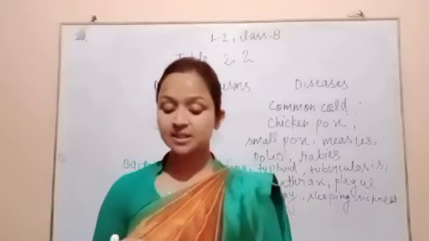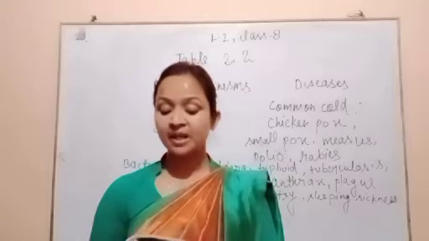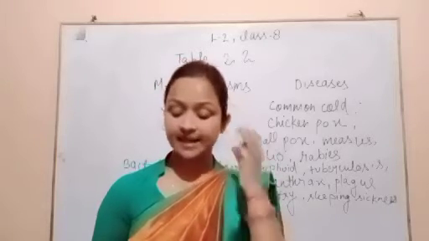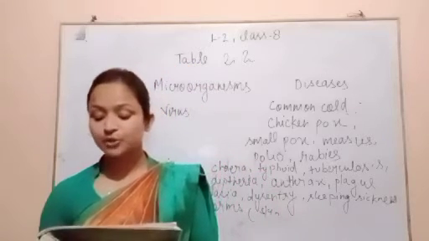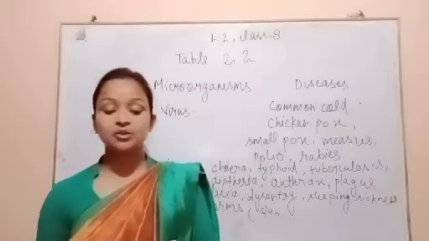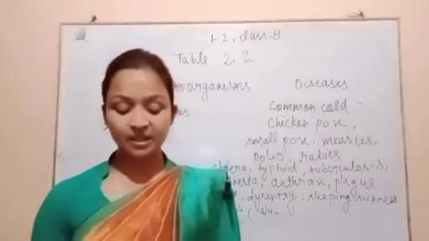And control measures: prevent breeding of mosquitoes by not allowing the collection of water in the surroundings, and spray insecticide, use mosquito nets and repellents. So these are the measures; when you see this table 2.3, then you can see.